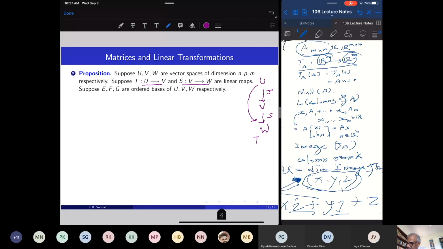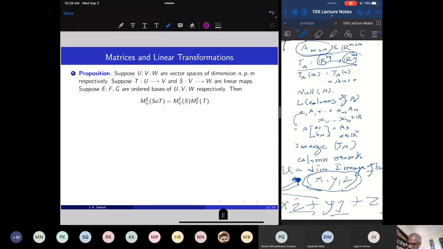So the composition is S composed with T, and I get another linear transformation from U to W. Okay, and I fix bases. Fix a basis E of U, fix a basis F of V, fix a basis G of W. So these are three ordered bases of U, V, and W. I have three vector spaces, I have two linear transformations, and I can then write the matrices.